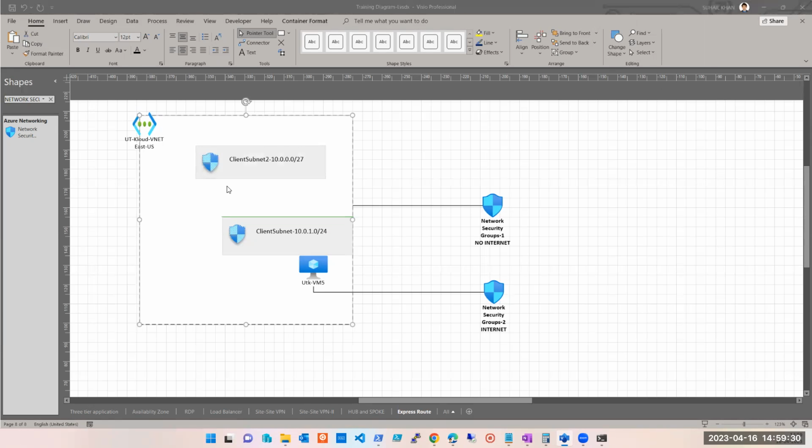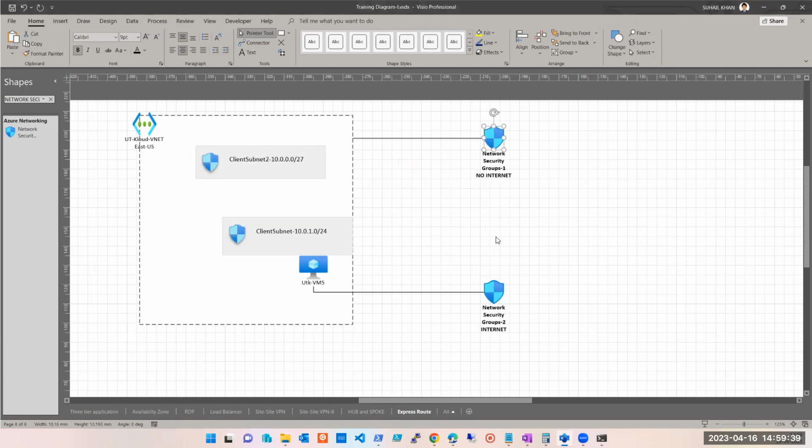Now these two subnets are able to talk to each other because in subnet पे obviously क्या लगा है? Network security group. Now that could be different network security group, same security group, doesn't matter. Why? Because it doesn't matter, guys, because rules जो है इनके by default rules जो है सब में same होते हैं. कहीं पर भी आप किसी भी तरह का network security group लगा लो, default rule जो है सब में same होंगे. Is it clear to everyone? Yes, sir.